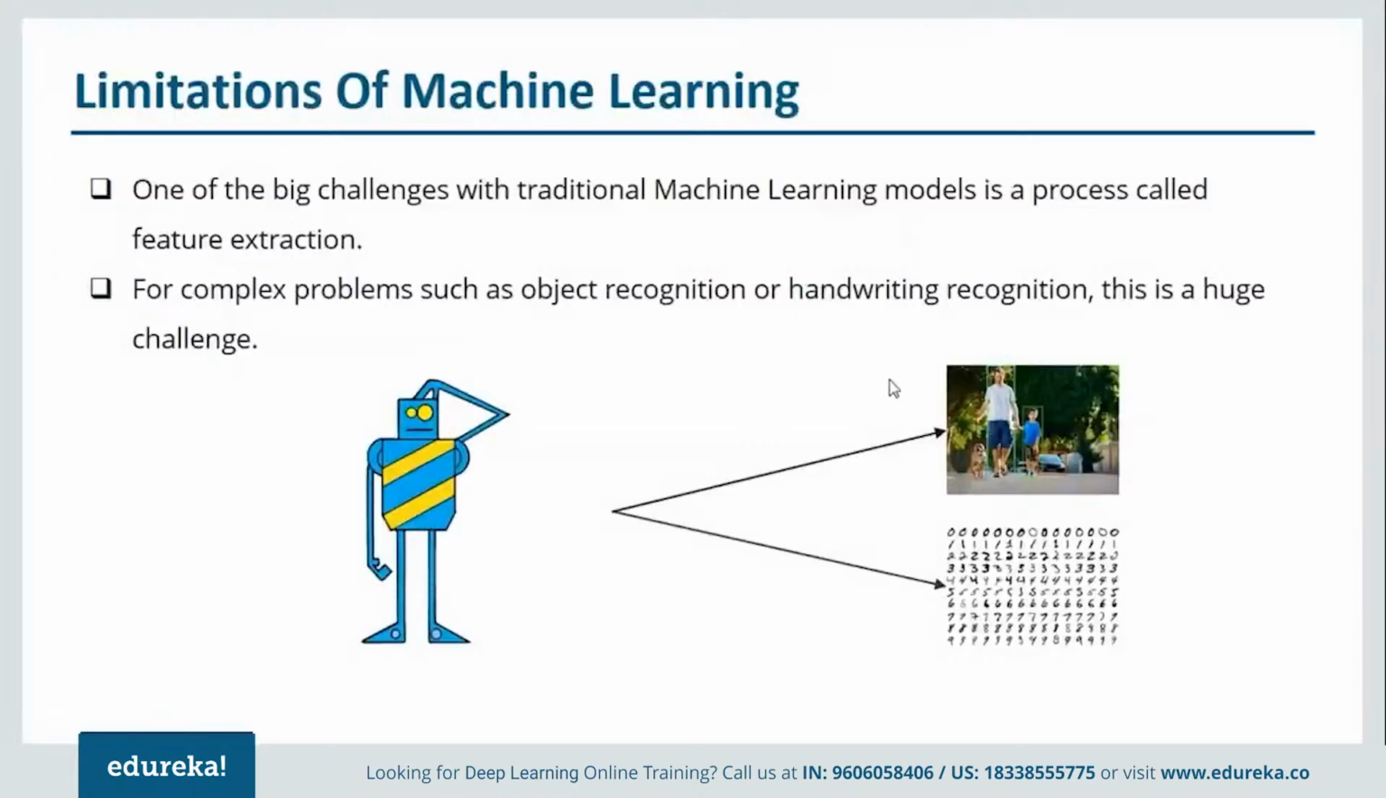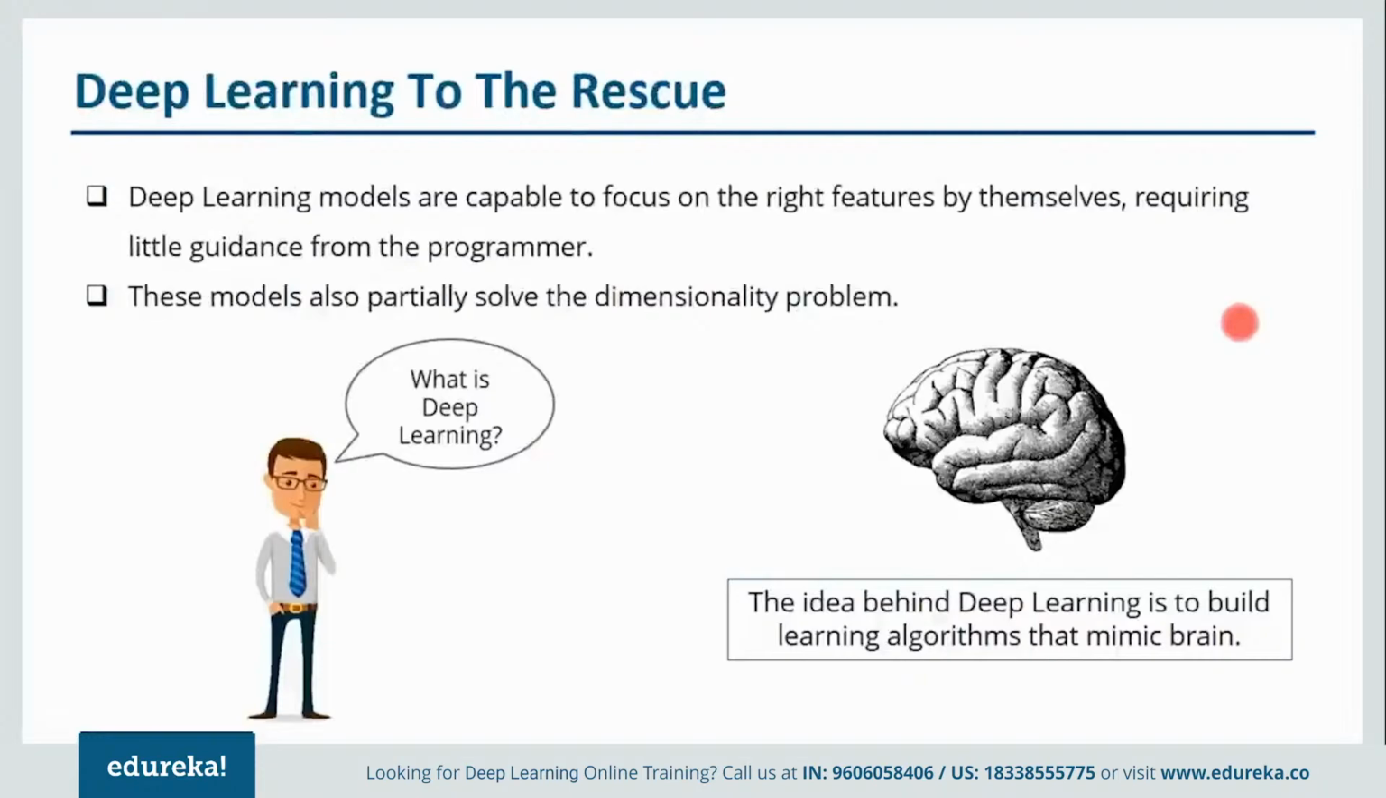Now obviously we have a limitation, and it won't be fair if I don't give you the solution to this problem. So we'll move forward and understand how deep learning solves these kinds of problems. As you can see on the first line of your slide, deep learning models are capable of focusing on the right features by themselves, requiring little guidance from the programmer. With that little guidance, these deep learning models can generate the features on which the outcome will depend. At the same time, it also solves the dimensionality problem. If you have a very large number of inputs and outputs, you can make use of a deep learning algorithm.